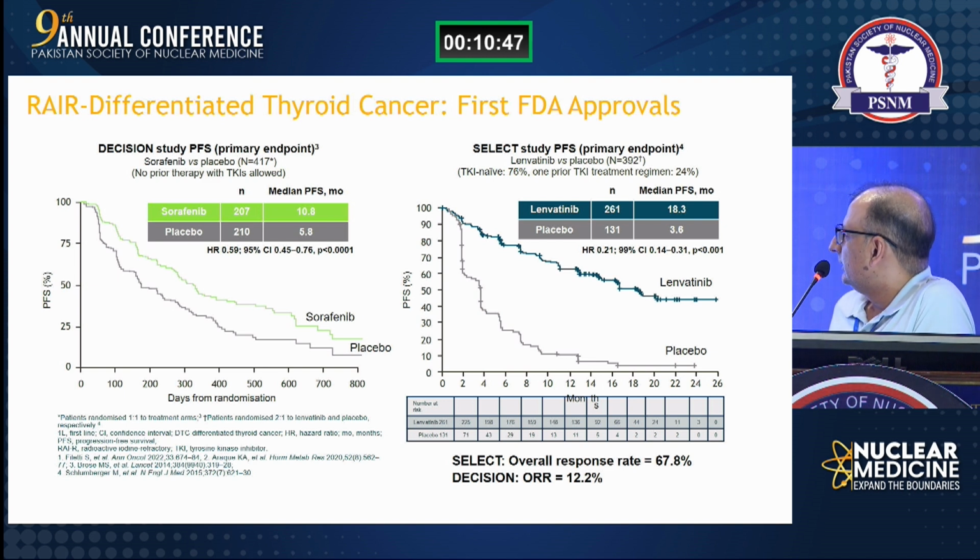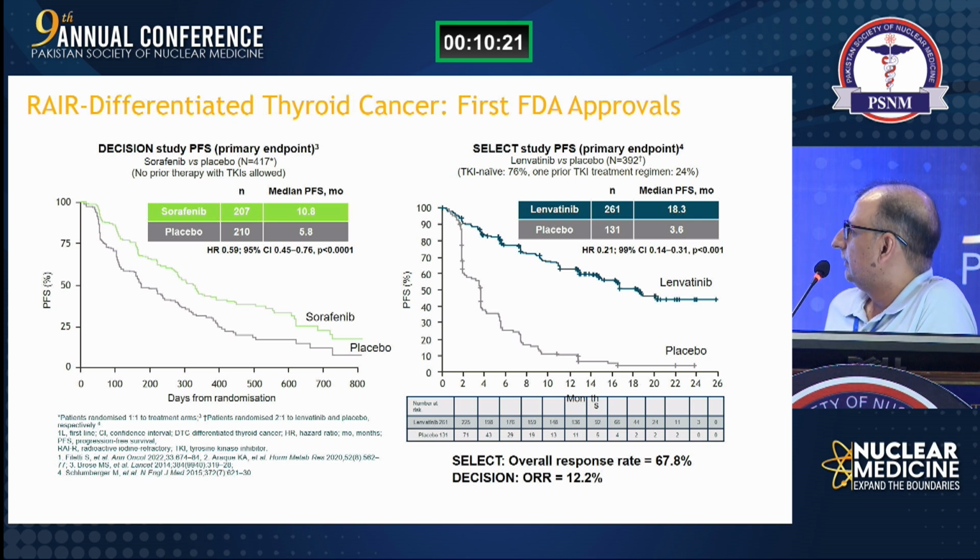and here the median progression-free survival was 18 months. The most interesting thing was that the objective response was about 68%. So this is the differentiating factor, the objective response of 68% as compared to 12%. We cannot compare across trials because these are different trials.